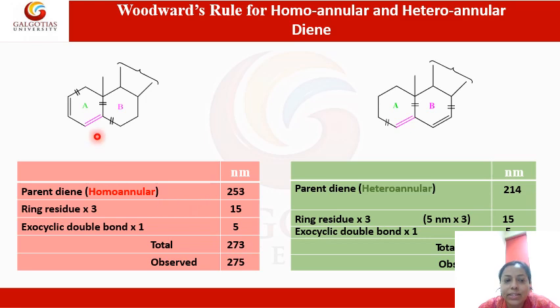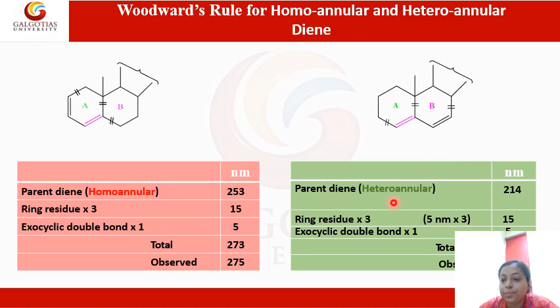Then there is an exocyclic double bond. As you can see, with respect to this cycle, this purple double bond here is exocyclic to the ring B, and that is 5. So the total contribution is 273 nanometers.